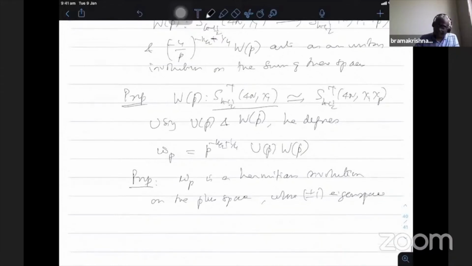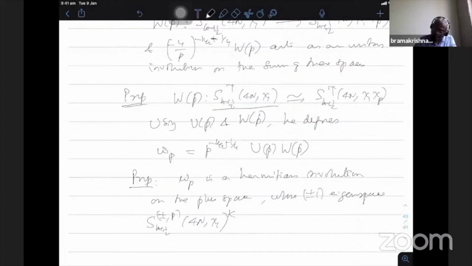So the plus/minus 1 eigenspace is characterized in terms of the Fourier coefficients, like in the case of the plus space characterization. So, S_{k+1/2}^{±,p}(4N, chi_1). So we are in the plus space. If you want, one can introduce this one in the case of the full space also, so I put a k here. There are so many pluses happening. I put k here. So this is the Kohnen plus space, and then I took the plus/minus eigenspace.